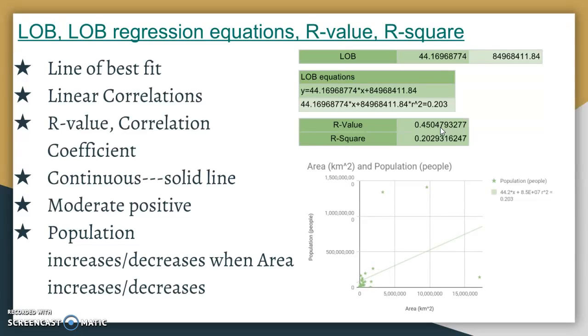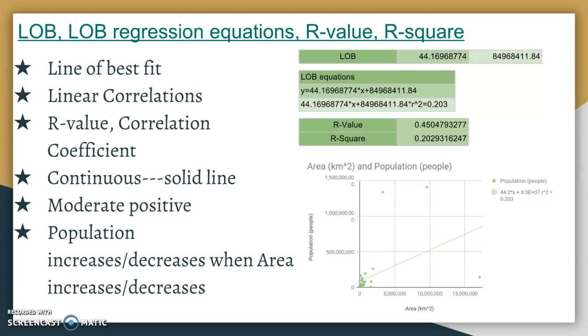In this case, if you guys remember the strength and weakness scale of the R value, it is like this. From 0 to 0.33 is a weak relationship. From 0.33 to 0.67 is a moderate relationship. From 0.67 to 1 is a strong relationship. In this case, 0.45 is in the middle between 0.33 and 0.67. So therefore, it proves that the relationship between area and population is positively moderate.